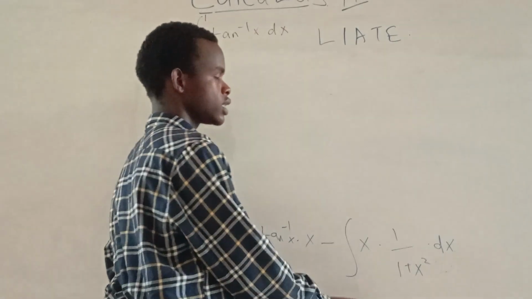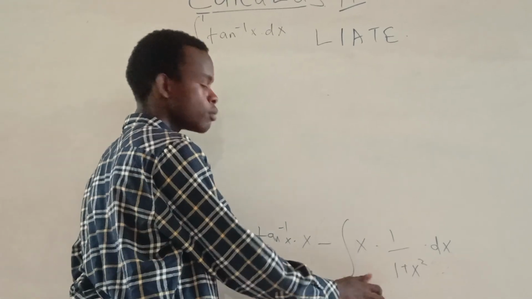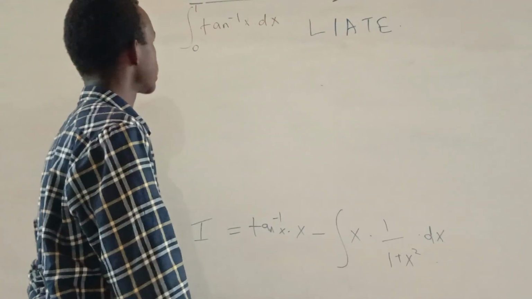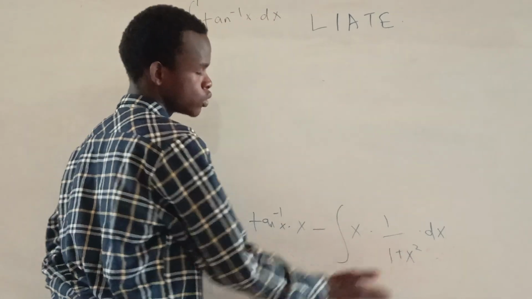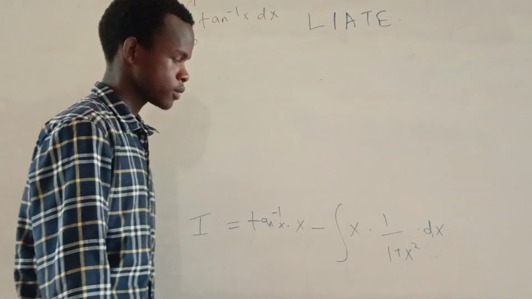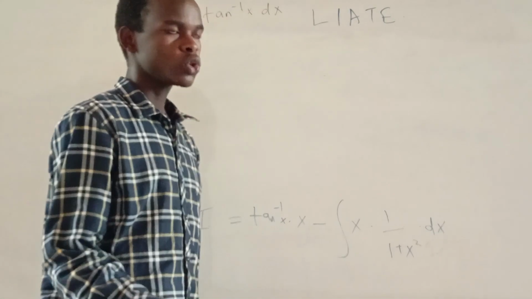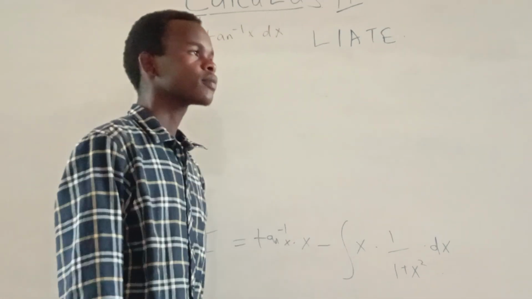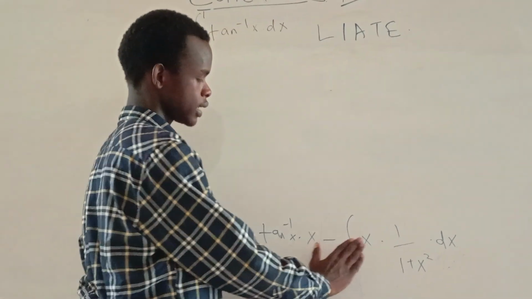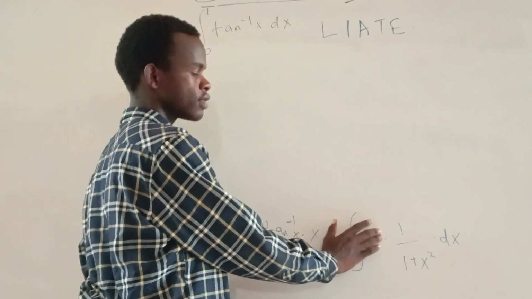We'll use u substitution, or a w substitution, because at first we said u, so let's use w. So we'll use w substitution for this. We use u substitution or w substitution to eliminate this x, the numerator. But in case x wasn't there, we could have used inverse trigonometry.